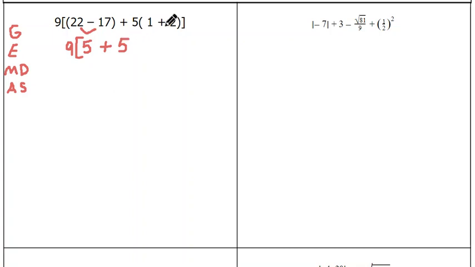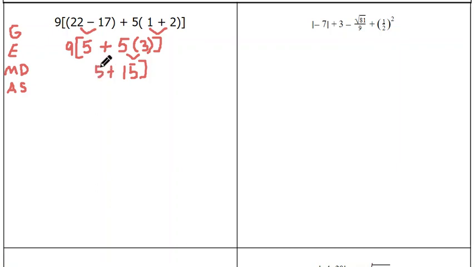And then I have this parentheses, I can do that as well. 1 plus 2 is 3. So I'm gonna bring that 3 down, and then I'm gonna close my bracket. All right, so now I'm still inside of a grouping here, so I wanna do this grouping. And inside this grouping, I have 5 plus 5 times 3. Well, if I look at my order of operations here, I see multiply shows up before adding. So before I add 5 plus 3, I have to do this 5 times 3 here. 5 times 3 is 15, and then I can bring everything else down.